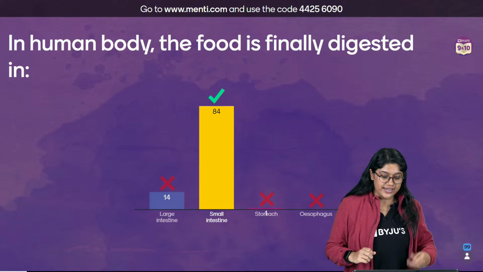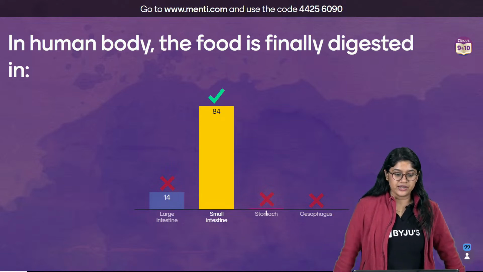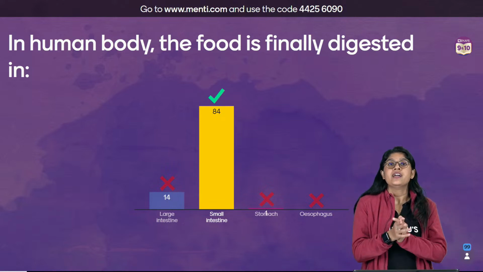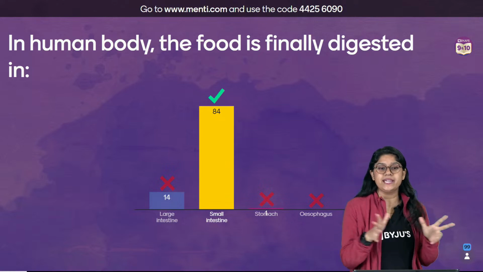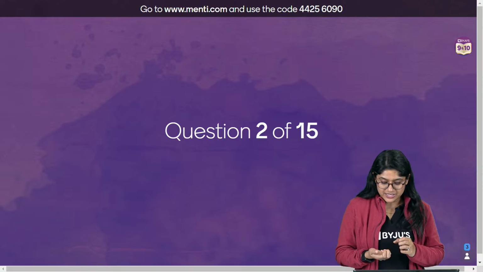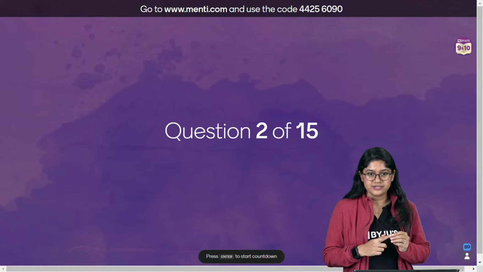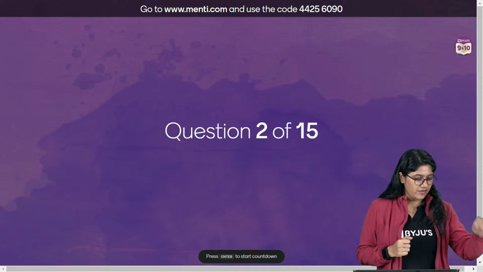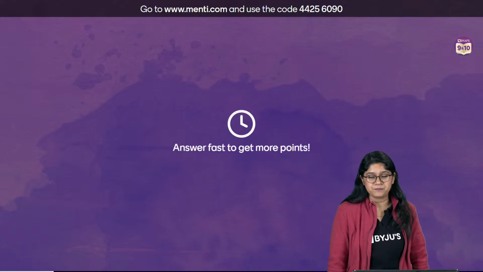Very good. The correct answer is small intestine. 84 of you have voted for the correct answer. In small intestine, we will see the full complete digestion. Very good. Very good. Let's take a question number 2, everyone. Yes. Here we go. Question number 2 on your screen.